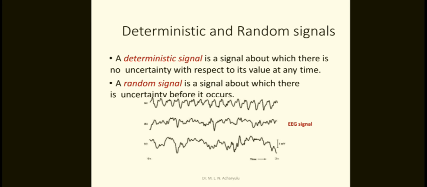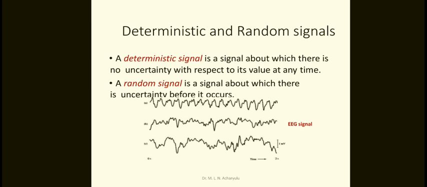That means the prediction is perfect, there is no uncertainty, and the certainty is perfect with respect to its value at any time. That is the deterministic signal.